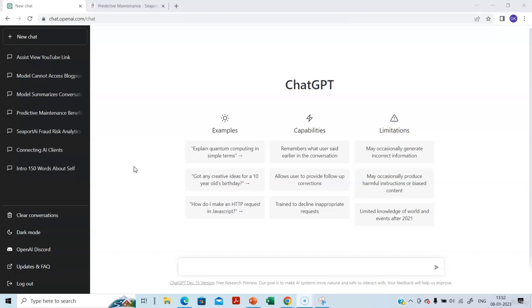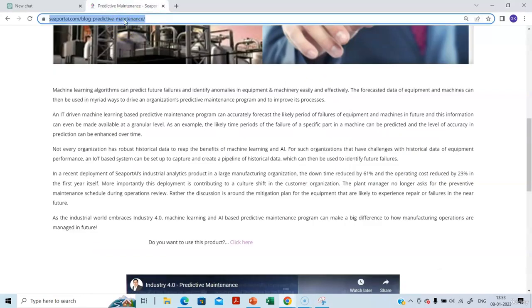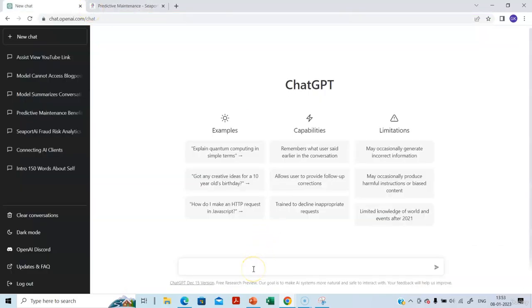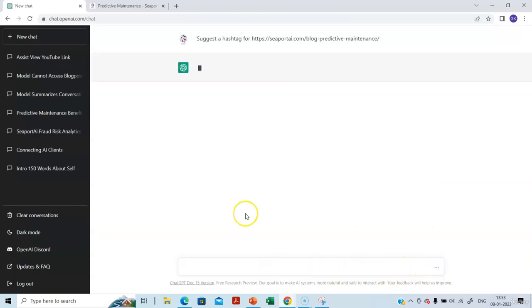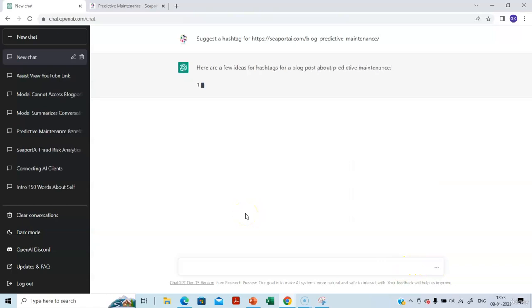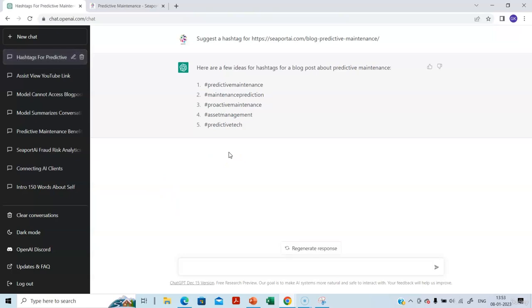So let's ask ChatGPT to suggest us a hashtag for this particular blog post, right? So I'm going to copy the link and ask, suggest a hashtag for, okay, I've provided the link. Let's see the response. Okay, see, it is suggesting predictive tech. It has given us 5 suggestions.